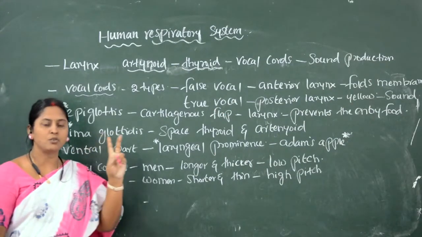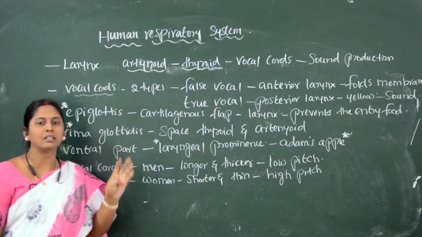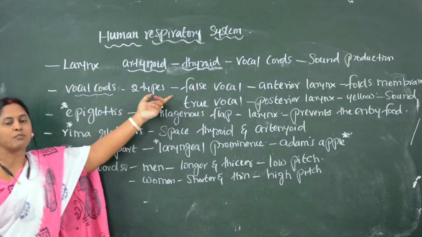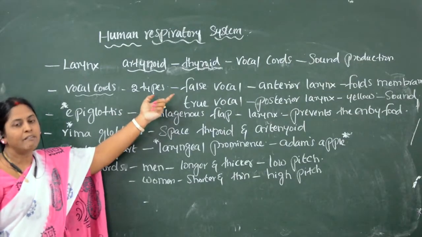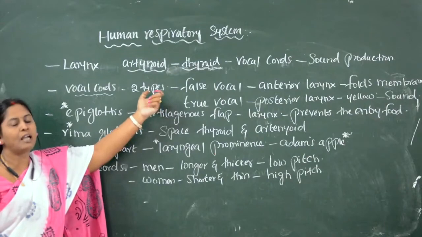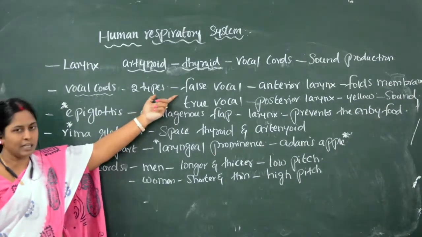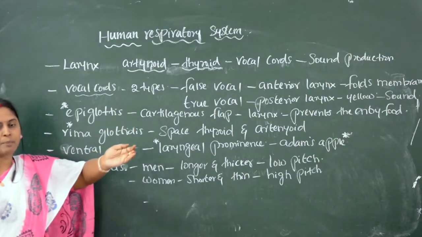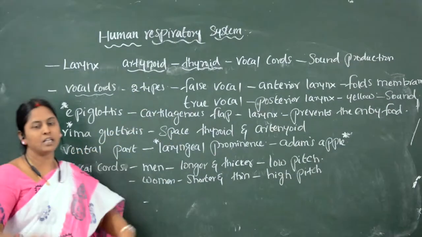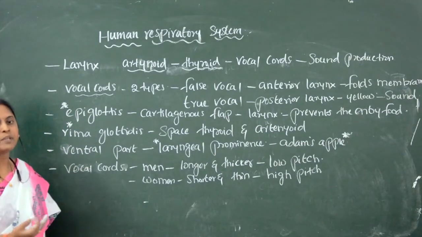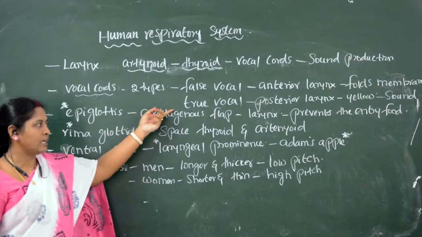There are two kinds of vocal cords. One is the false vocal cord, another one is the true vocal cord. False vocal cords are formed by folds of membranes and are of no use for sound production. They are present towards the anterior part of the larynx, and are pink in color. Next is the true vocal cord. True vocal cords are present in the posterior part of the larynx. They are called true because they produce the sound, and they are yellow in color.